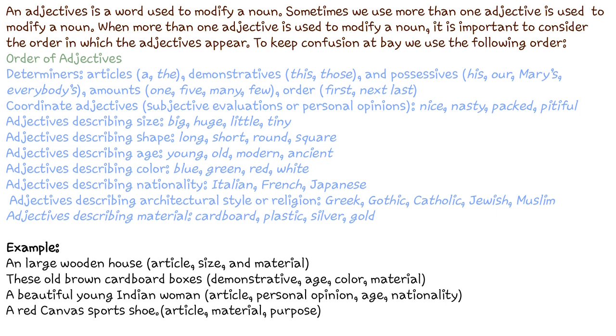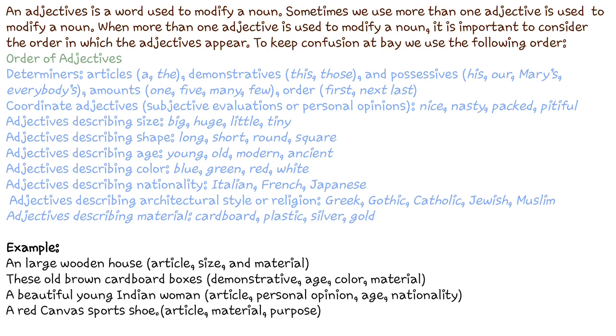All these words like describing size mean big, huge, little, tiny, and shapes mean long, short, round, square. If you are describing age, you will use words like young, old, modern, ancient. For describing color, different colors can be used, for example blue, green, red, and white.